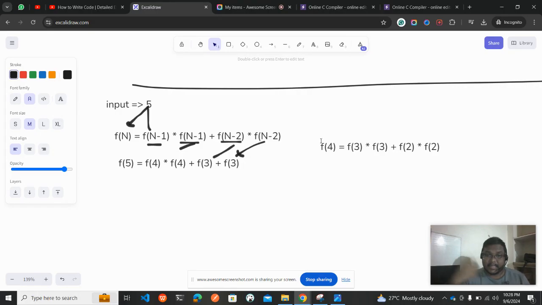Done. But here is another problem. We need to find f of 2, and we don't know what f of 2 is. So f of 2 is f of 1 star f of 1 plus f of 0 star f of 0.